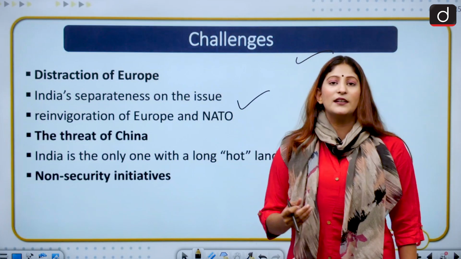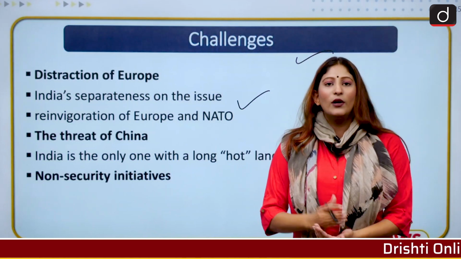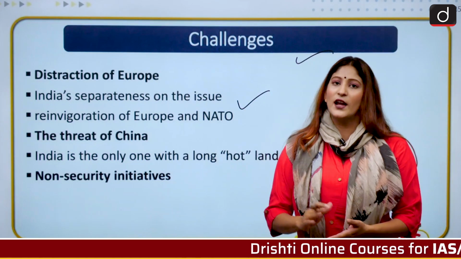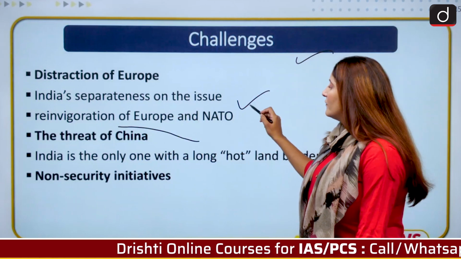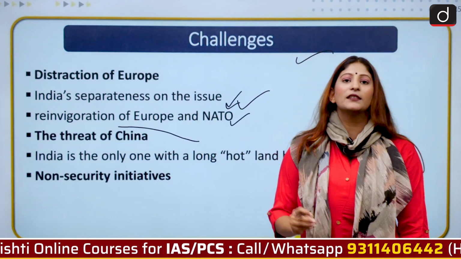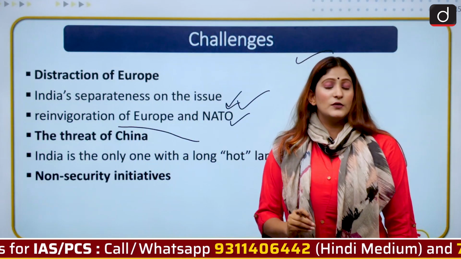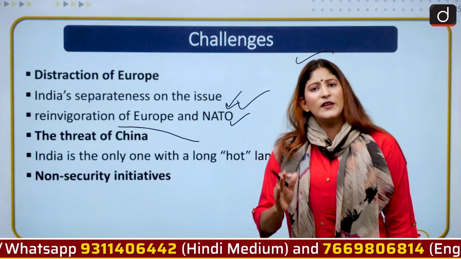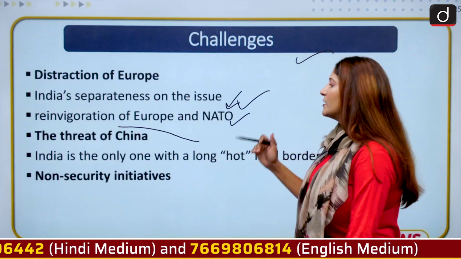There has been a separateness of issue with respect to India on the issue of Ukraine. All the three countries, Japan, Australia and the US, openly condemned Russia. India hasn't done so. Let's hope it does not play against it. It will not. Reinvigorate Europe and NATO. Now, first of all, NATO is something that many countries of Europe and also the US want to reinvigorate, want to breathe life back into. So we will have to see if that has much more priority for the Biden administration.